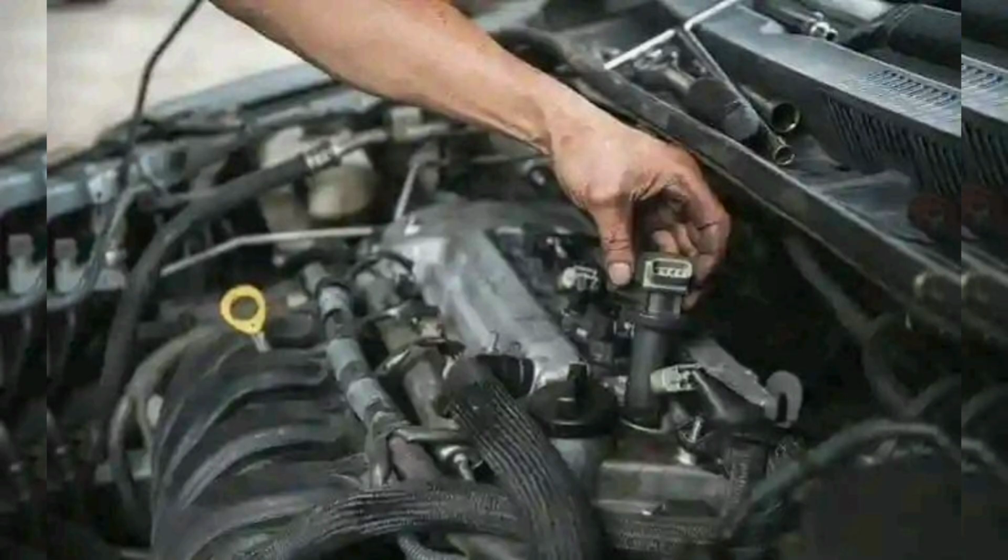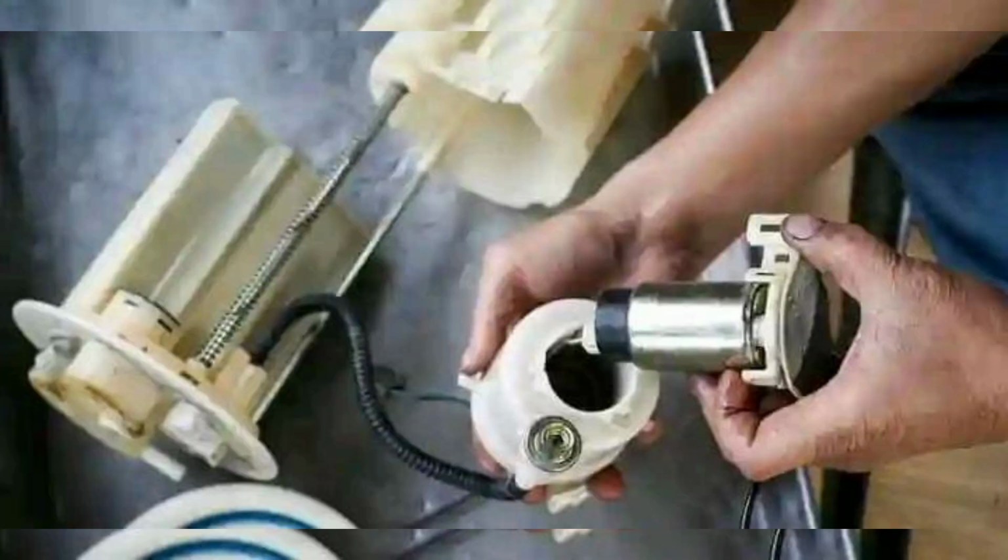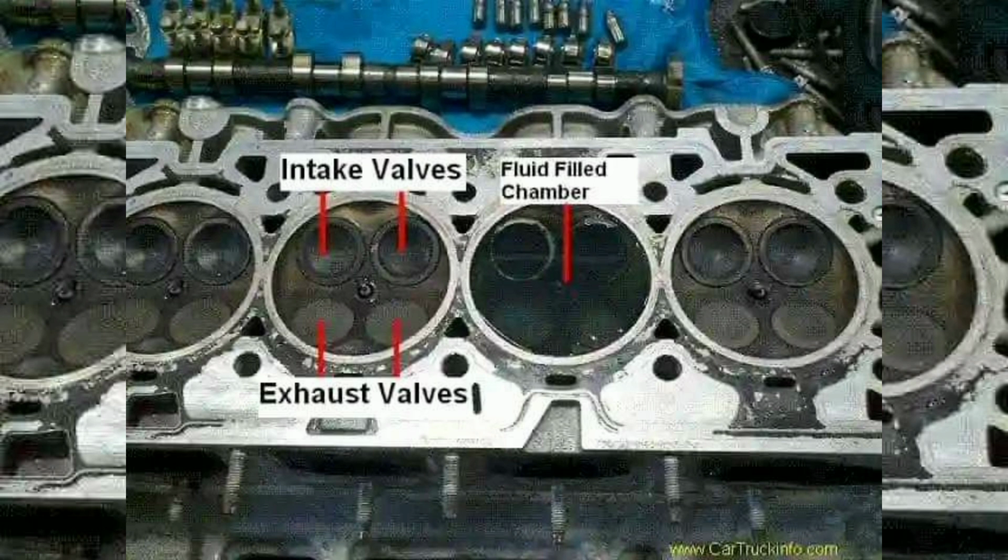Exhaust gas recirculation, EGR, system problems. The EGR system recirculates a portion of the exhaust gases back into the engine cylinders. If the EGR valve is clogged or malfunctioning, it can cause misfires. Solution: clean or replace the EGR valve. Ensure that the passages are clear and the valve operates correctly.